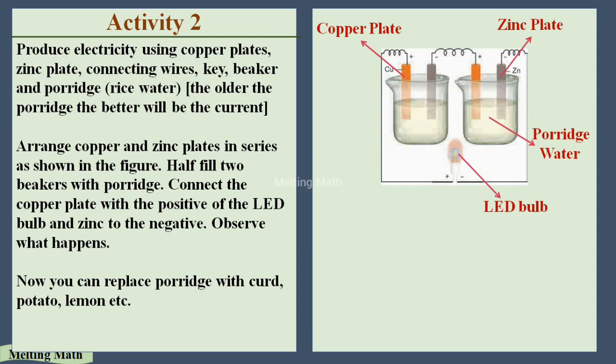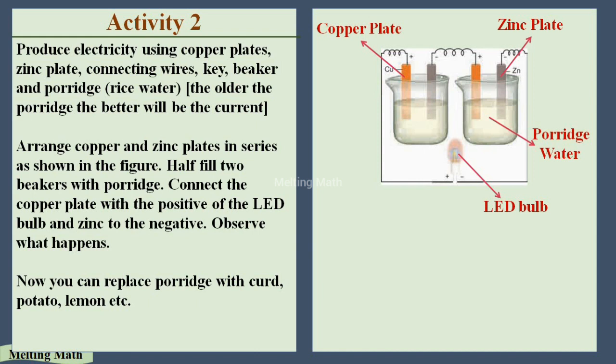As I said, the nature of the copper plate is having more protons, so that's the positive terminal they placed, and the nature of the zinc material is having more electrons. We already discussed it in the cell. If we connect like this in the porridge water, will the light glow up or not? That's the question. It will glow because the porridge water is a conductor.